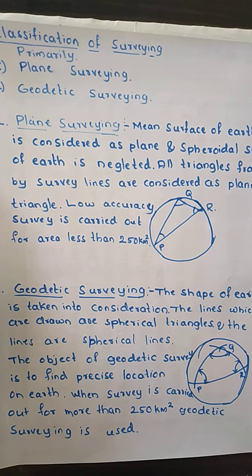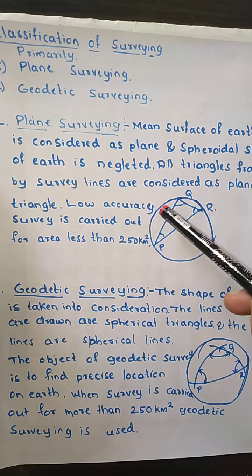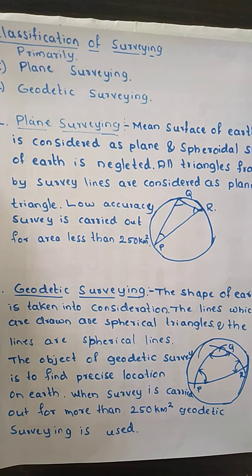In the case of plane surveying, though the earth has a spherical shape and its surface is not plane, what we consider is that the mean surface of the earth is a plane, meaning flat, and the spherical shape of the earth is neglected. We are not considering that the earth has a spherical shape. We consider that the earth has a plane shape.